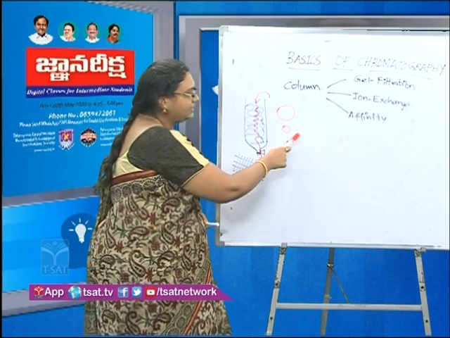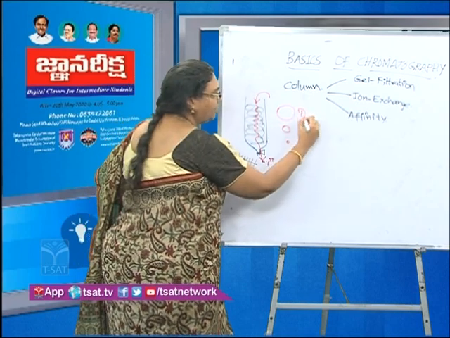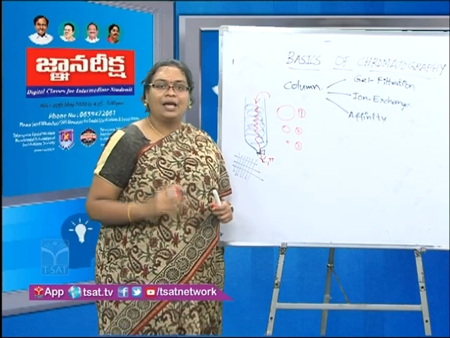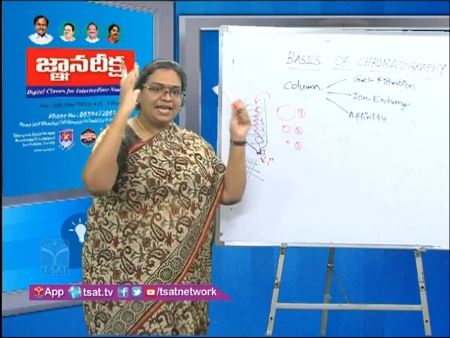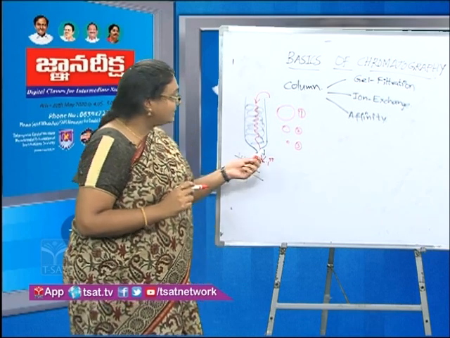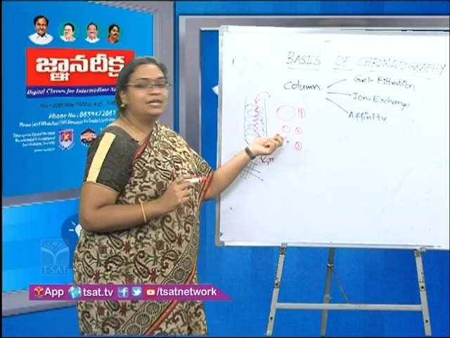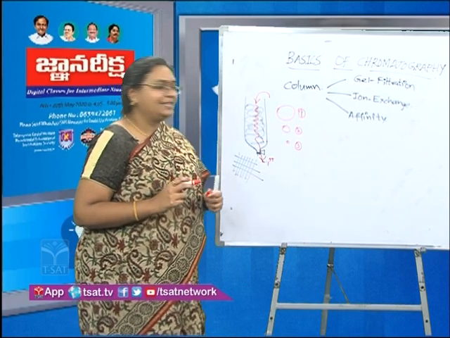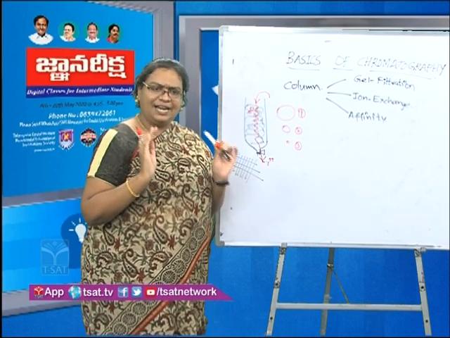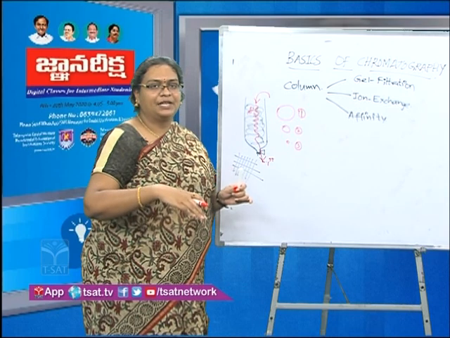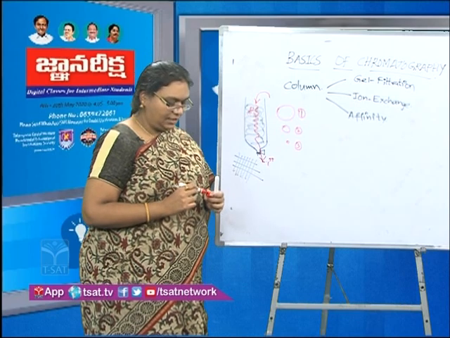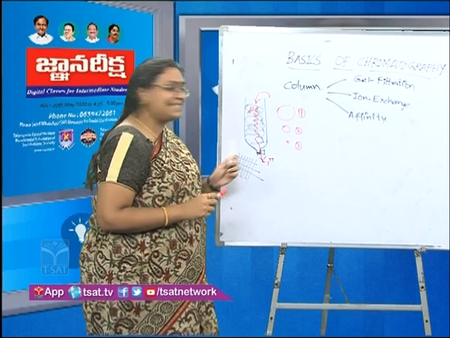Then coming to the second one. This is the first molecule, this is the second molecule, and this is the third molecule. The second one is medium in size, not as big as the first molecule or as small as the third. So the second to get eluted will be the medium sized molecule, because a few of these molecules might get trapped here and there, but ultimately, because of their relatively larger size, they will escape the matrix and come out of the gel filtration column, and this will be the second one to come out.